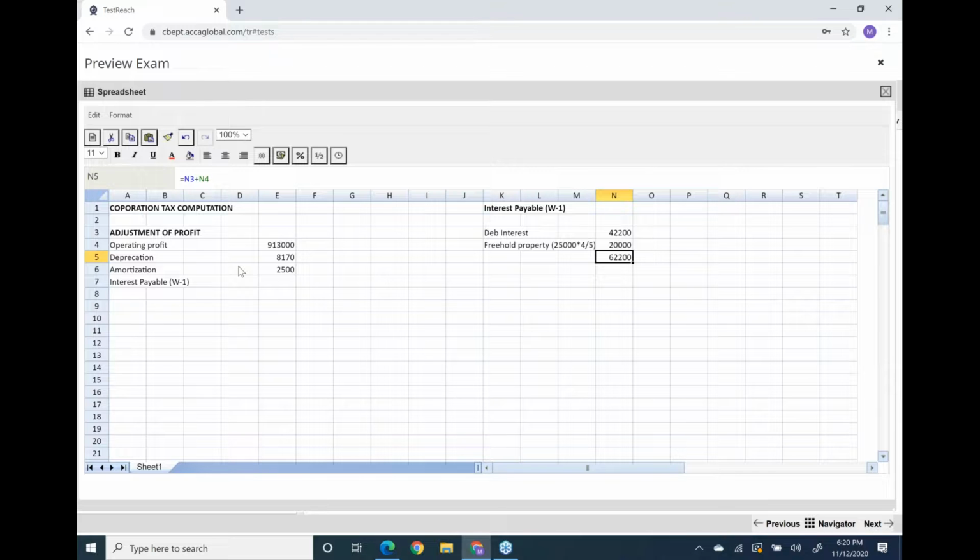So 62,200 is your loan interest which will be deducted from trading activities. See, I have made the link. And as interest is an allowed expense, we'll subtract it from the format.